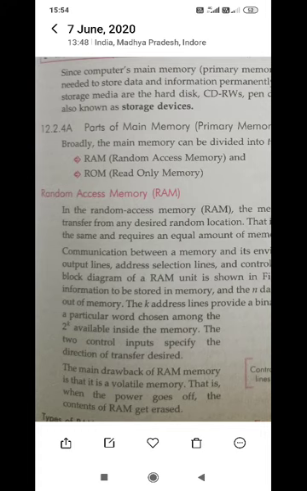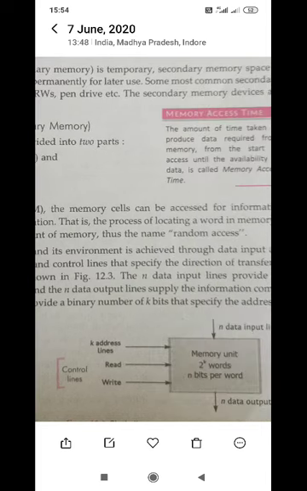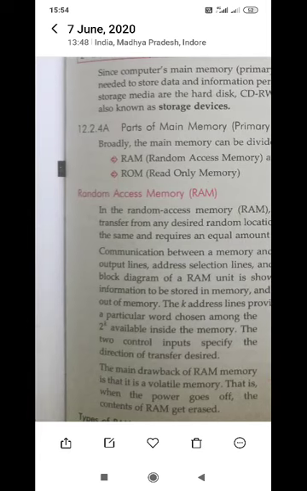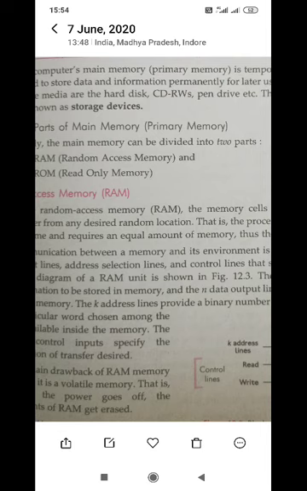Why is it called random access memory? It is called random access memory because it randomly fetches the data from the secondary storage unit and stores it temporarily for some time while the execution is in process. After the execution, it erases all its memory, and then the next execution's instructions and data are reloaded into the memory. That's why it is called random access memory.